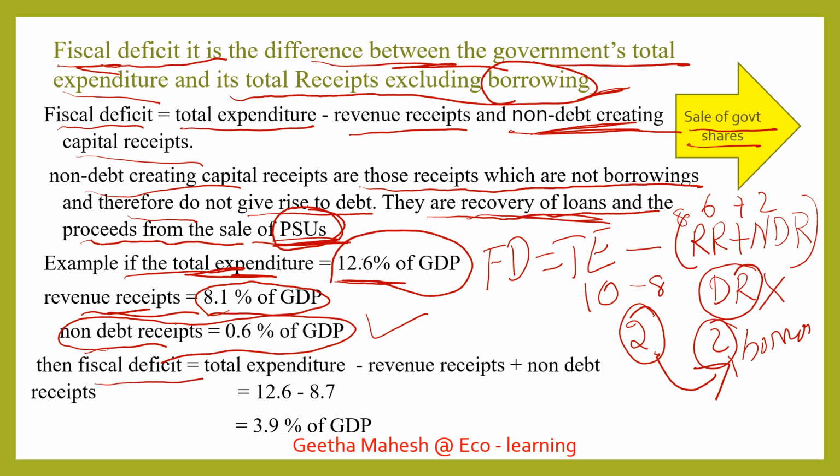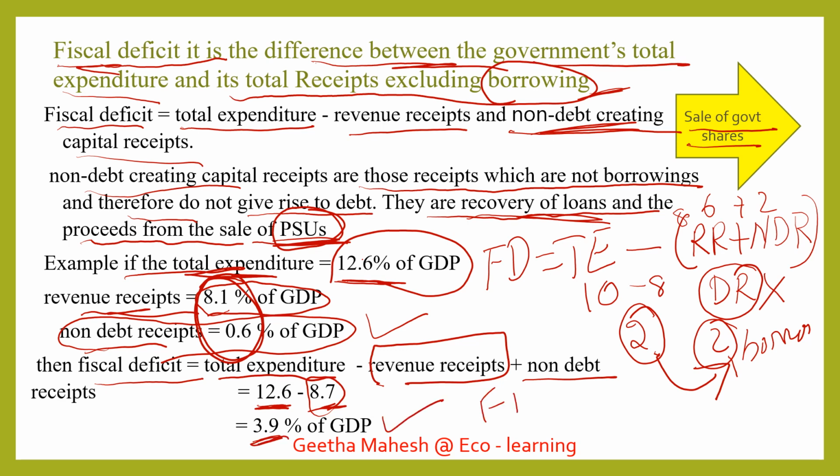Then fiscal deficit is equal to total expenditure minus revenue receipts plus non-debt receipts. That is 12.6 minus, if we add these two, 8.1 plus 0.6, you get 8.7. If you deduct, you get 3.9% of GDP. We call it fiscal deficit.